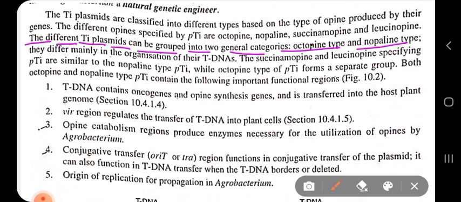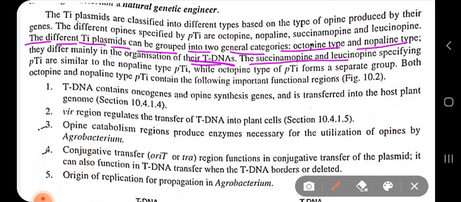The difference between them is mainly the arrangement of their tDNA. Based on the arrangement of tDNA, we have classified these Ti plasmids into two types.